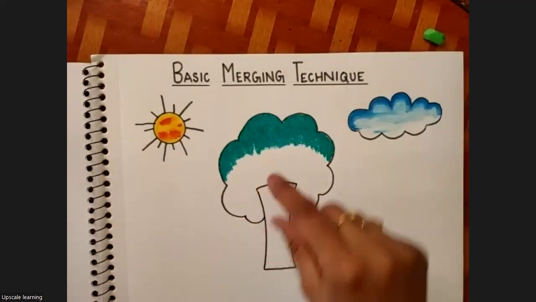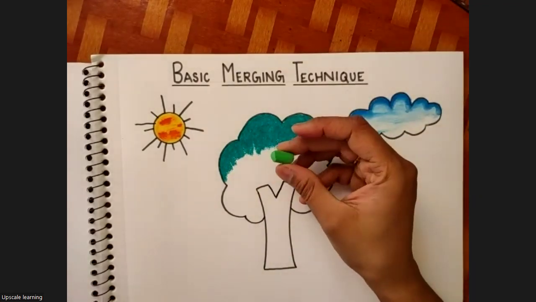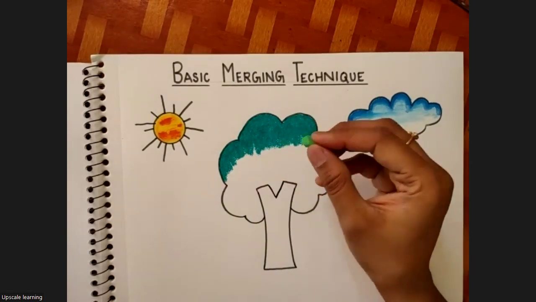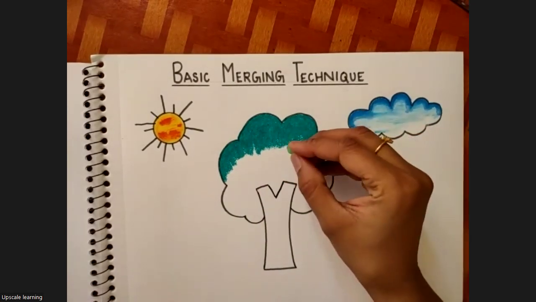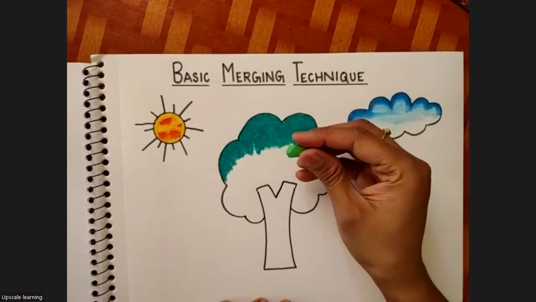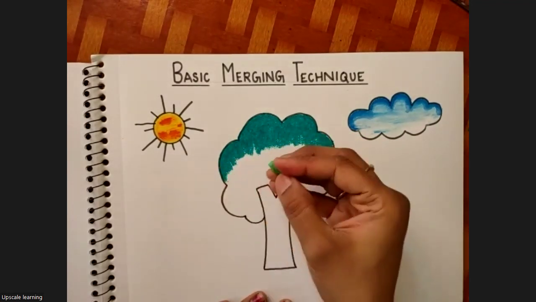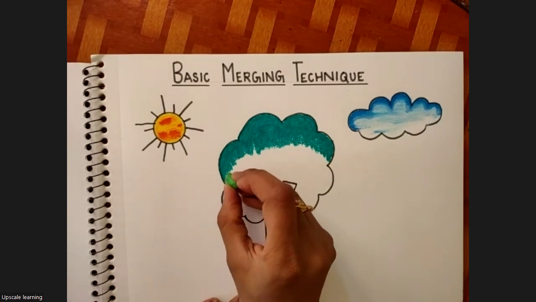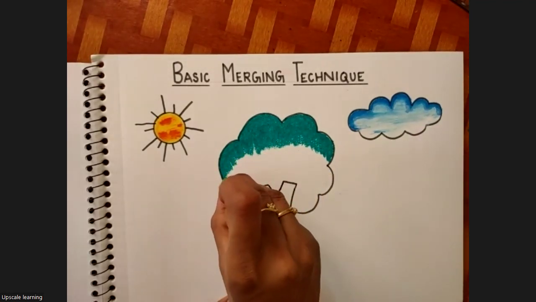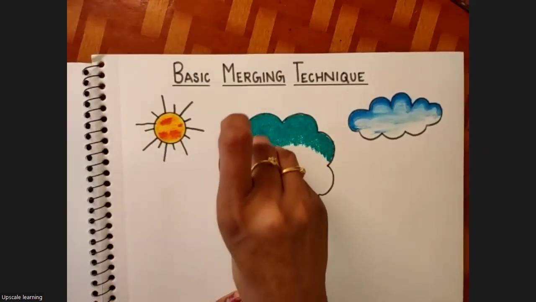Till here, next we will take light green. See, my light green, it broke, but still I am using. So you need not always have a fresh set of colors. Now take your light green and first color it at the place where the dark green is ending, and you just color it like this, in zigzag manner, up and down, up and down.